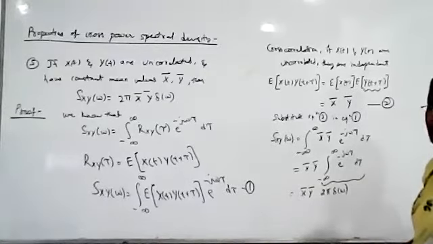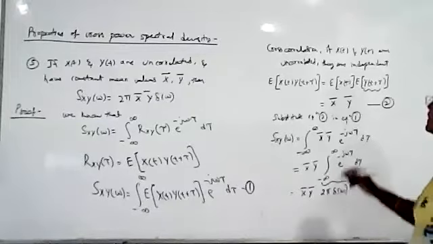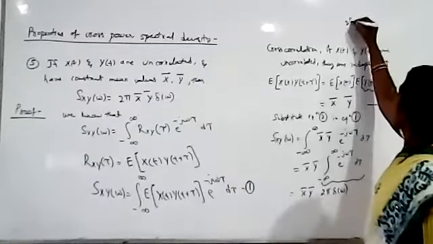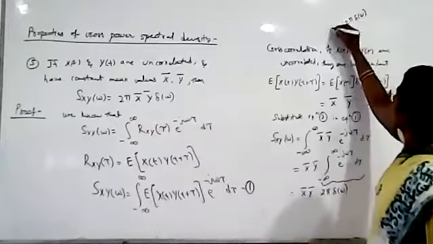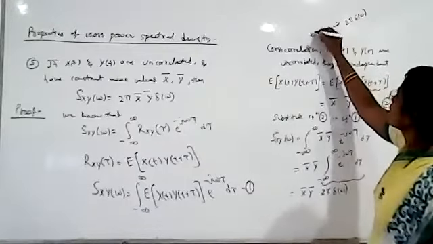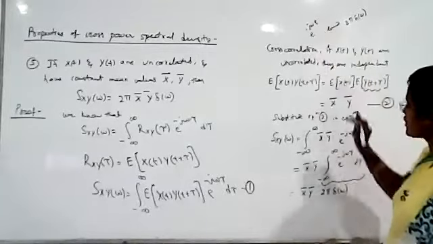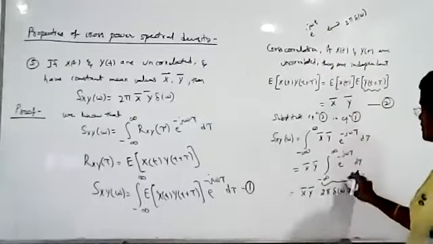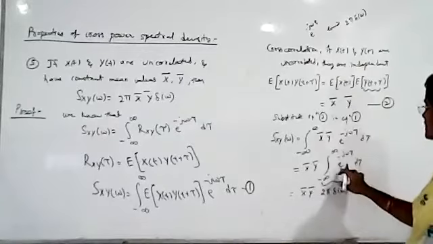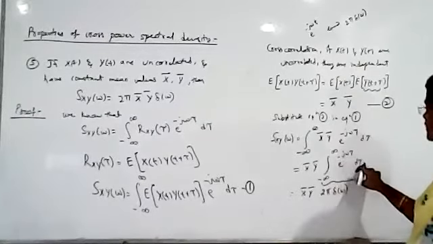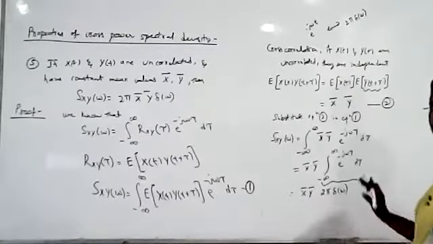You have studied in signals and systems that 2 pi del of omega is the inverse Fourier transform of e power j omega t. So instead of t, we have tau here. So the integral from minus infinity to plus infinity of e power minus j omega tau d tau is equal to 2 pi del of omega.